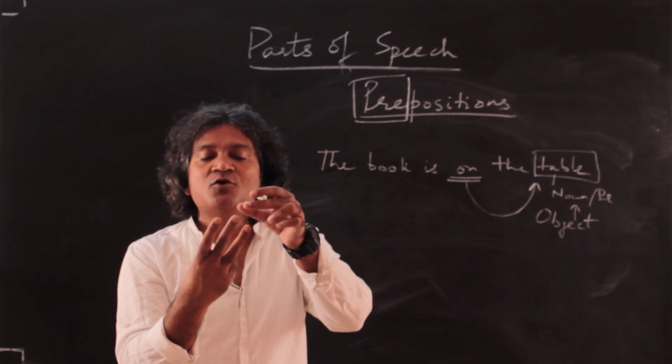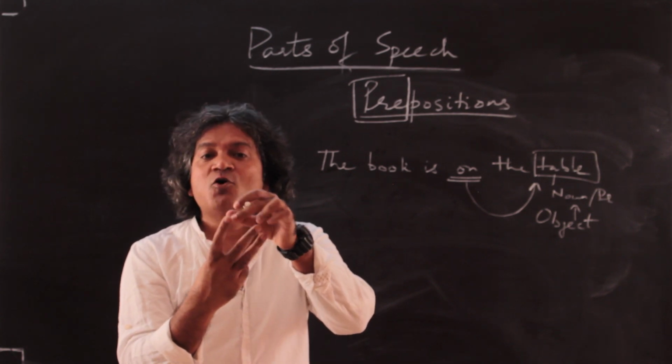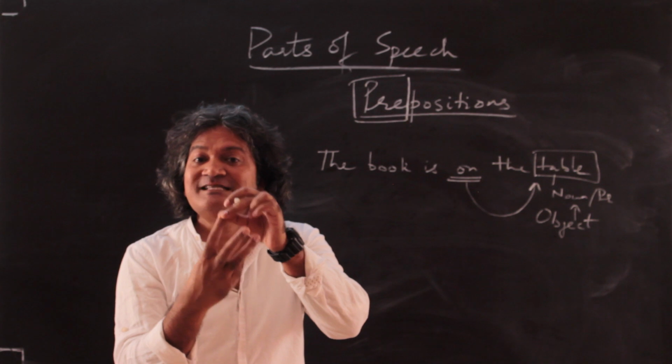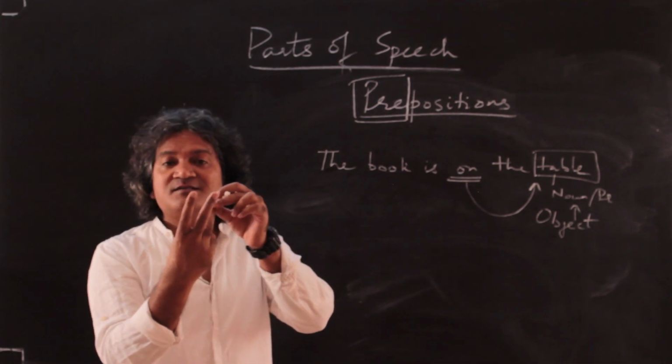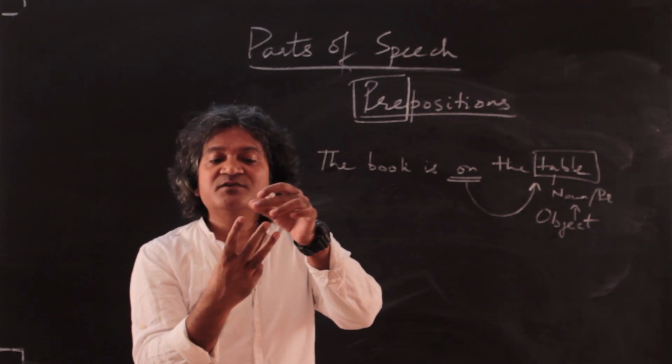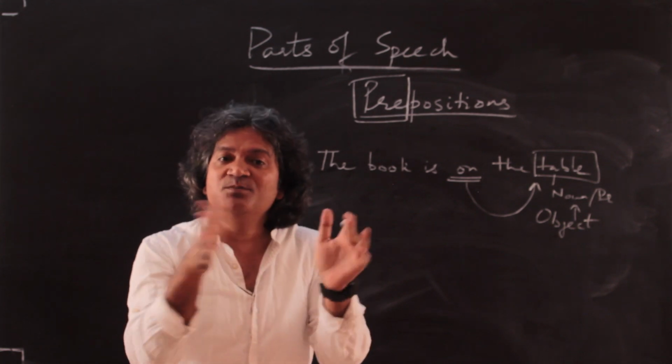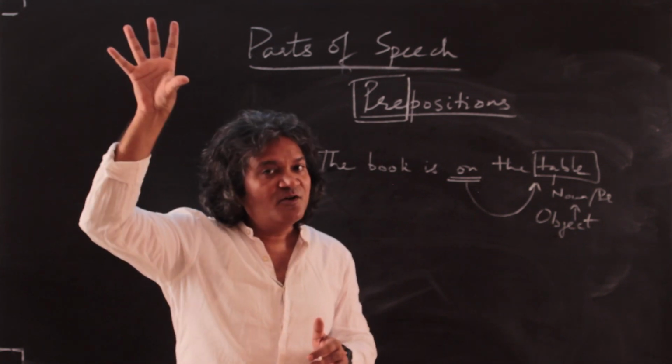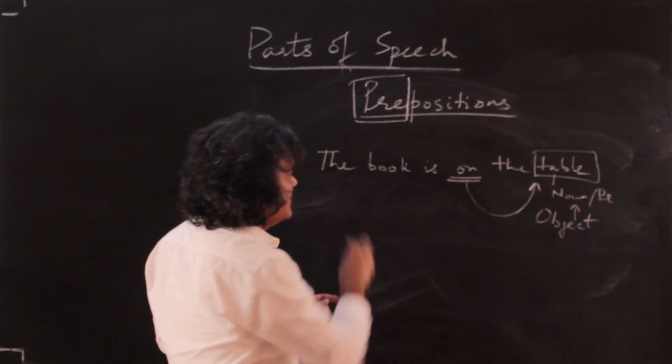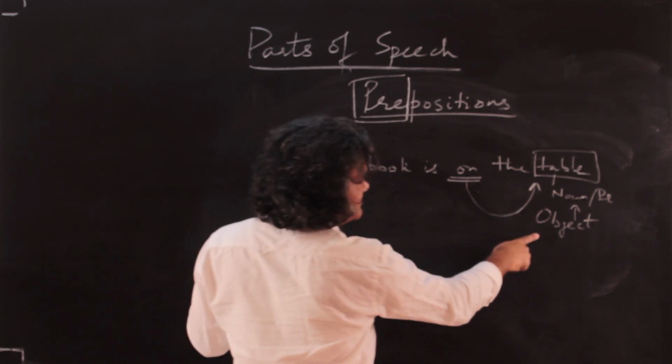So subject of a verb, object of a transitive verb, or object of a preposition. Similarly, these three things, subject of a verb or object of a transitive verb or object of a preposition, can only be nouns and pronouns. So remember that when you think of that rule, think of three things, okay? So a preposition is usually placed before its noun and pronoun.